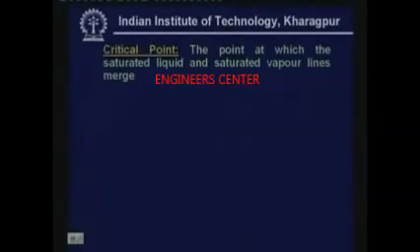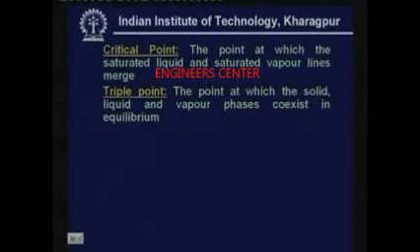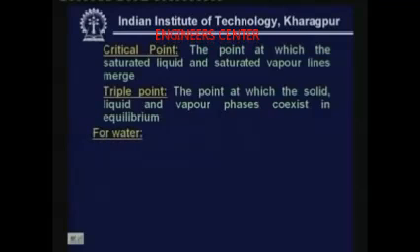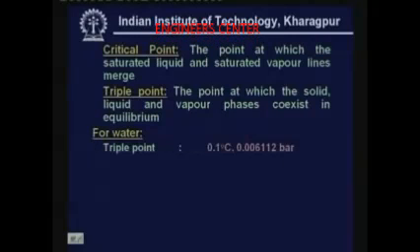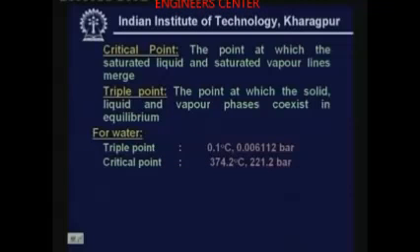Now this is a repetition of whatever I have stated earlier. The critical point is the point at which the saturated liquid and saturated vapor lines merge, and the triple point is the point at which the solid, liquid and vapor phases coexist in equilibrium. Let me give some typical values of critical point and triple point for water. For water, the triple point is 0.01 degree centigrade, and the pressure at the triple point is 0.006112 bar, and its critical point is at 374.2 degree centigrade, and the pressure at the critical point is 221.2 bar.